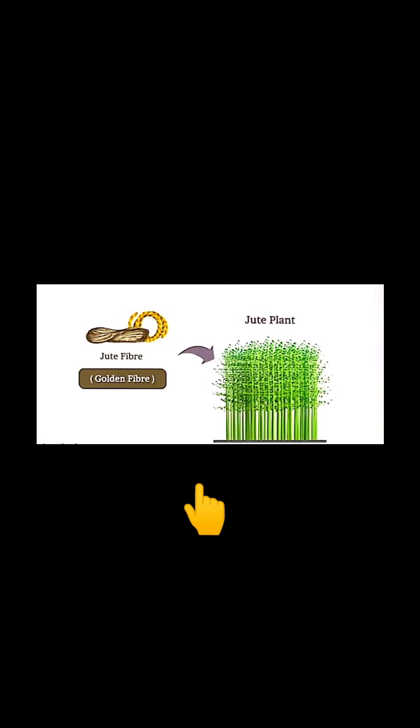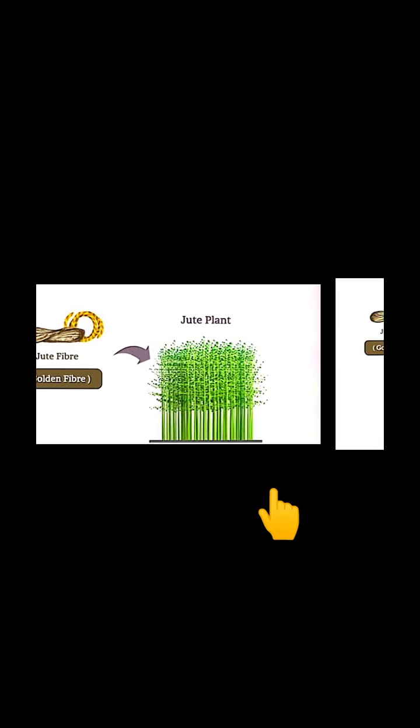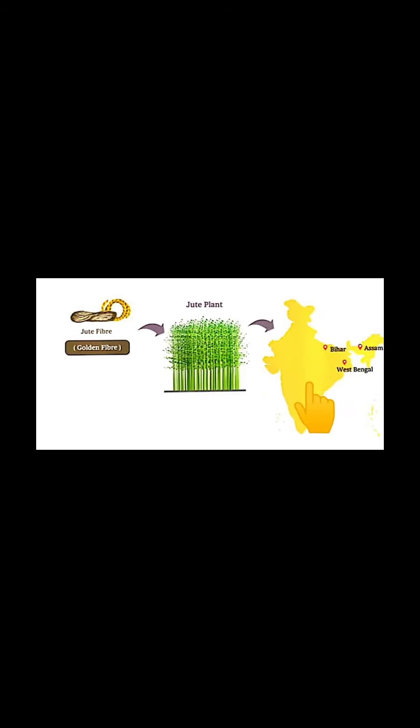Jute is obtained from the jute plants. These are the jute plants and they grow in Bangladesh, Myanmar, China, Thailand and India. In India, mainly in the fields of Bengal, Andhra Pradesh and Assam. It is cultivated in the rainy season. The best climate for its growth is the rainy season, and they are harvested in the flowering stage and fibers are obtained from the stem of the jute plant. The bundles are put in soft running water.